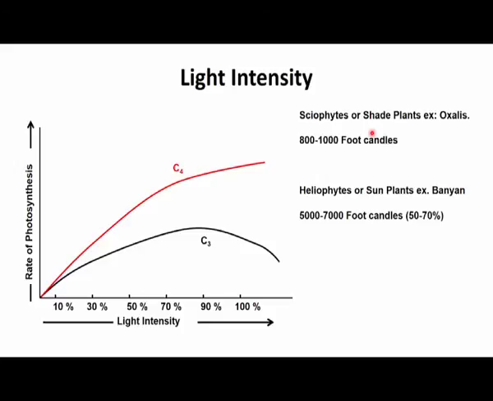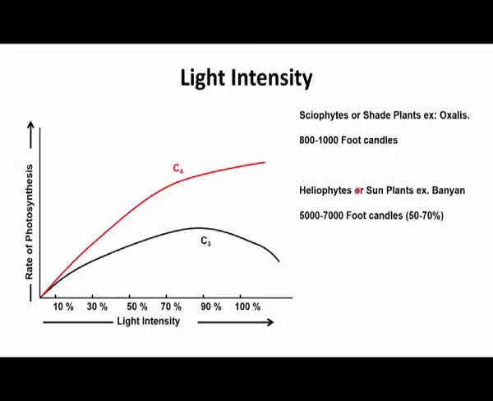The foot candle is an alternate light intensity measuring unit, and 800 to 1000 foot candles is almost 10% of the total light present on a bright sunny summer day.